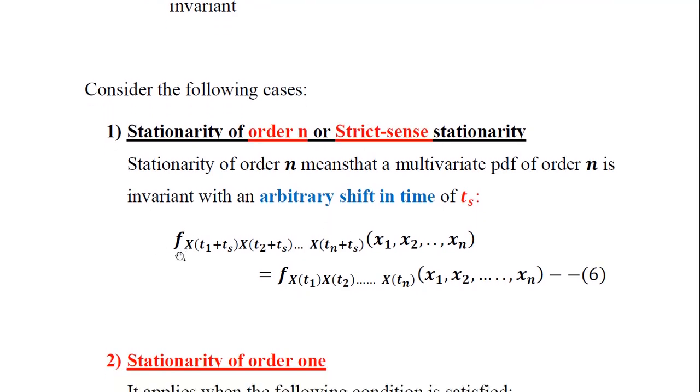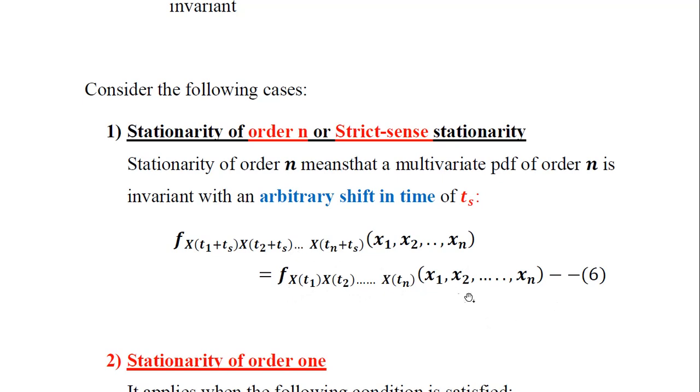We can see the mathematical equation here. The probability density function PDF of the random process x of t1 plus ts, then x of t2 plus ts, until x of tn plus ts, is equal to f of x t1, x t2, x tn, and so on.